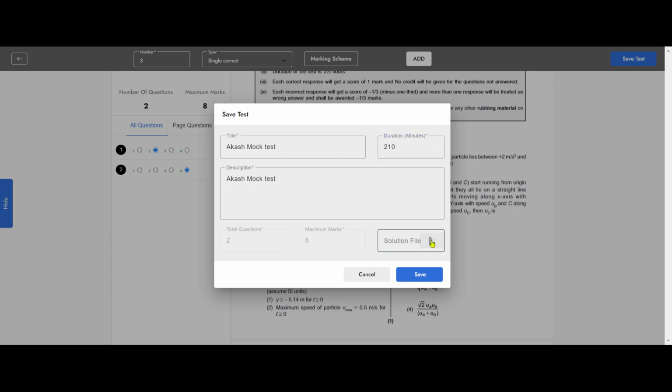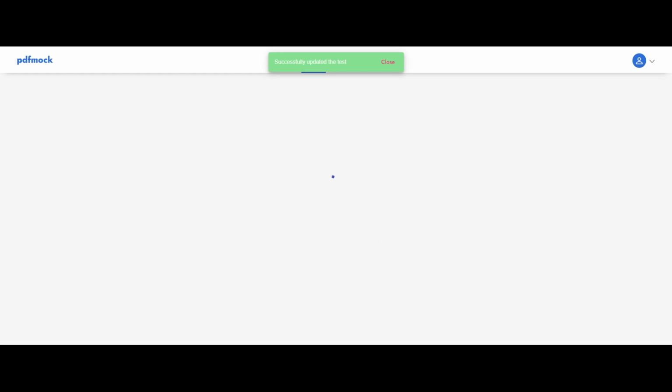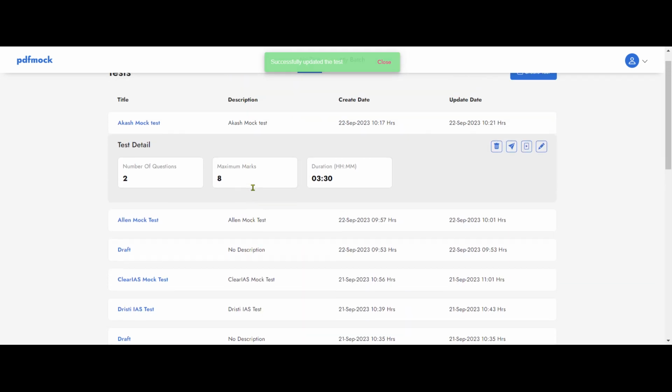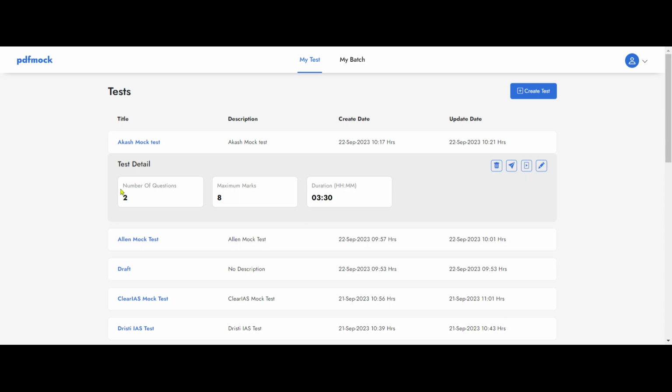One cool thing is you can add the solution file also. So once the student takes the test, they will have a solution or an explanation file automatically, so that they can refer to what went wrong and why it went wrong, and what is the correct way to solve a question. And you click on the save button. As soon as you click on the save button, you are back on the dashboard, and you can see the test detail here. You have two questions, 8 marks. Obviously you can go on edit and edit the question, add the rest of the questions. For online quiz, you can delete it.